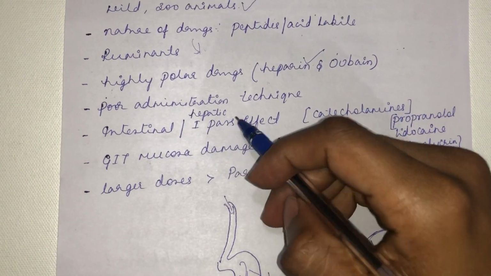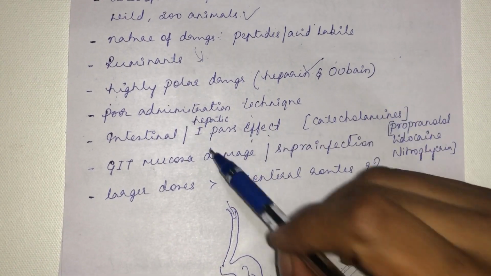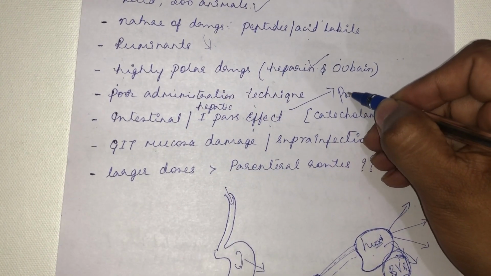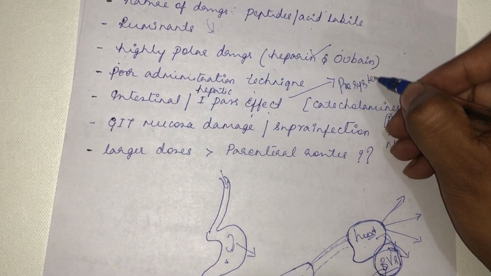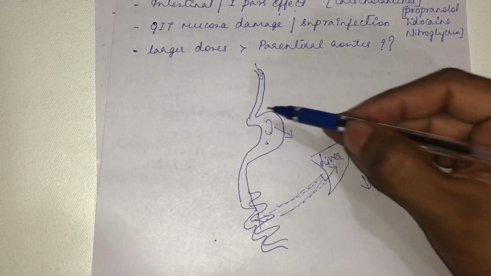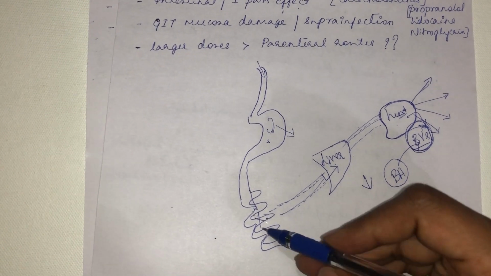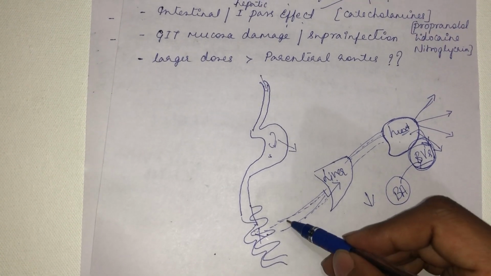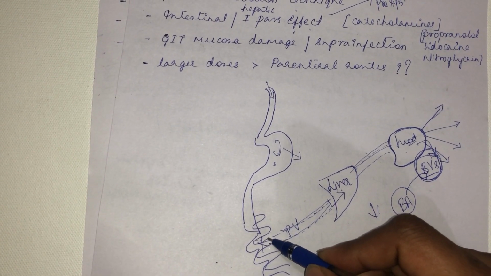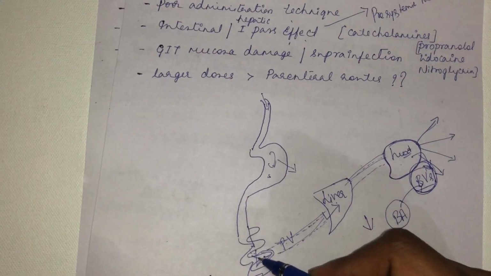And the next important disadvantage of oral route of administration is intestinal or hepatic first pass effect. What do you mean by first pass effect? It is also called by the term pre-systemic metabolism. What do you mean by pre-systemic metabolism? I told you, when you give the drug through oral route, the majority of the drug will be absorbed from the small intestine. Before it gets absorbed from small intestine and reaches the portal vein, an amount of drug will be metabolized in the intestinal wall. There are enzymes present in the intestinal wall or in the intestinal lumen that will degrade